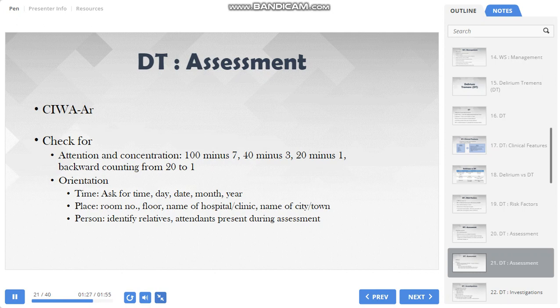Similarly, for checking orientation to person, ask him to identify relatives or attendants who have come with him during the assessment. So if orientation to time, place or person is impaired, we will be able to understand this. If the person has impairment in attention and concentration as well as orientation, along with alcohol withdrawals, one may keep a diagnosis of delirium tremens provided other causes of delirium have been ruled out.